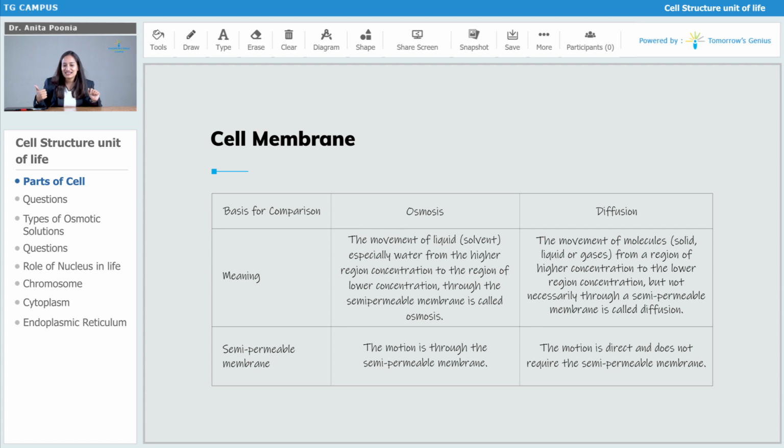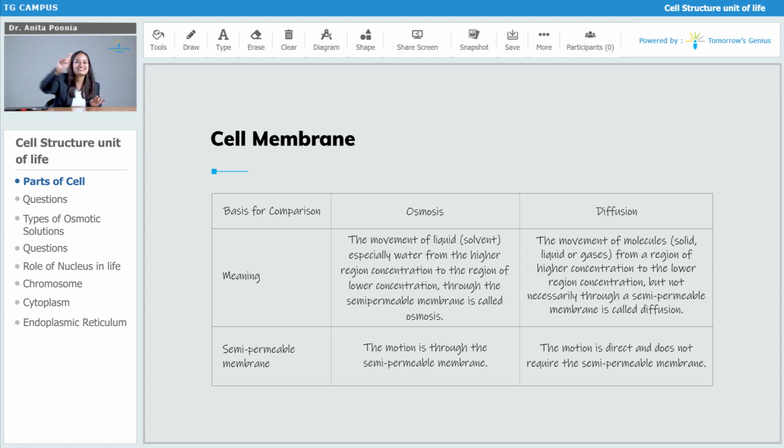Now what is diffusion? Let us see. Diffusion is the movement of molecules. Now here the molecules could be either in solid form or liquid form or gaseous form. The movement of molecules, solid, liquid, gas, from a region of higher concentration to a region of lower concentration, but not necessarily through a semi-permeable membrane, is diffusion.